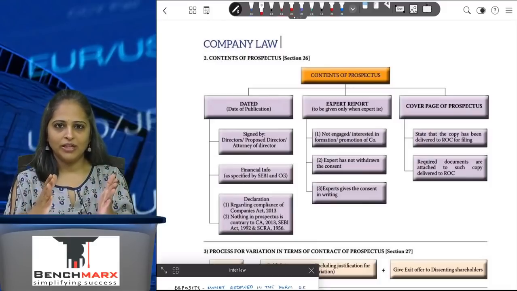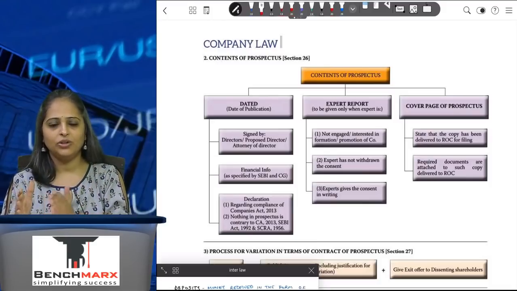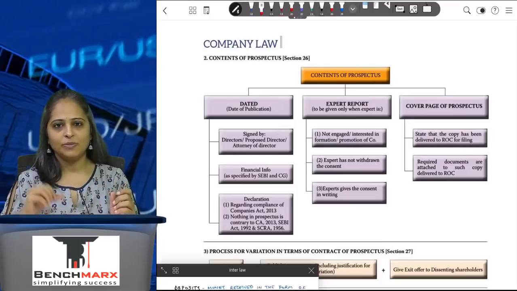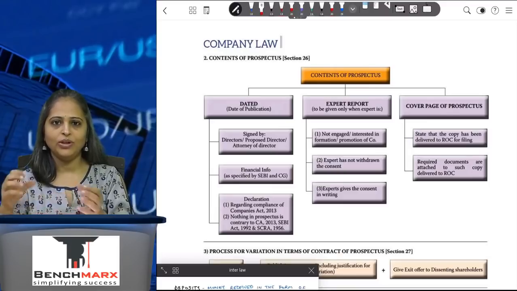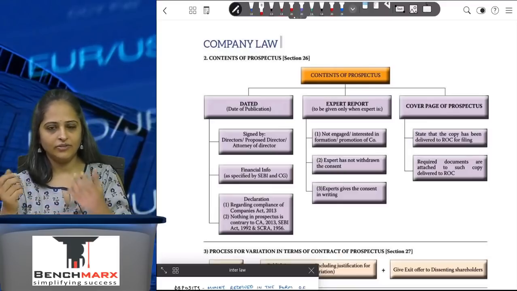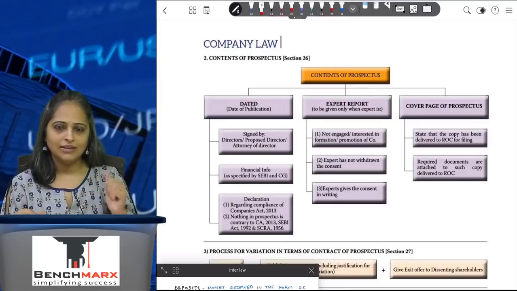You have a shelf prospectus. If you are issuing the same kind of security, then you can use the shelf prospectus again with the changes which are required for that particular IPO, and then file the same with SEBI and give it to the people who are going to invest in the company.